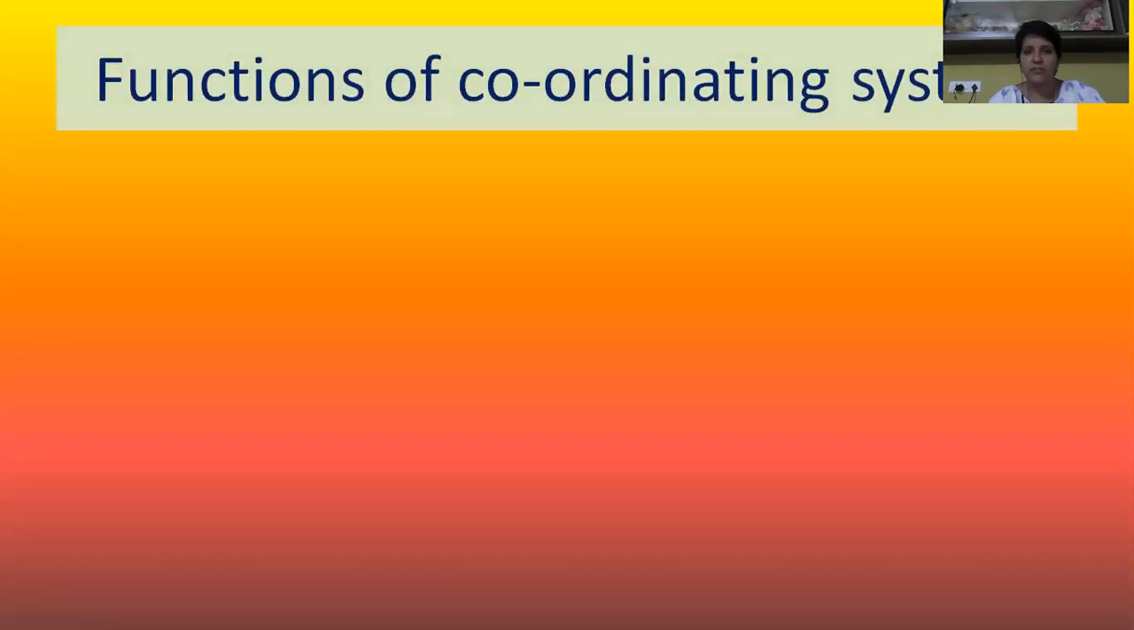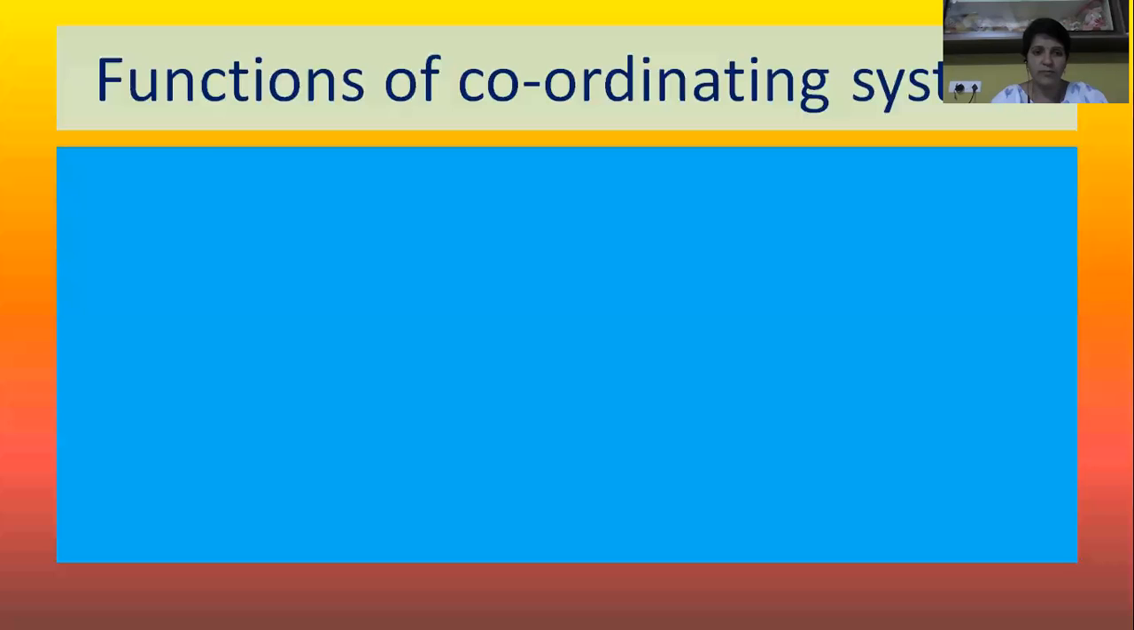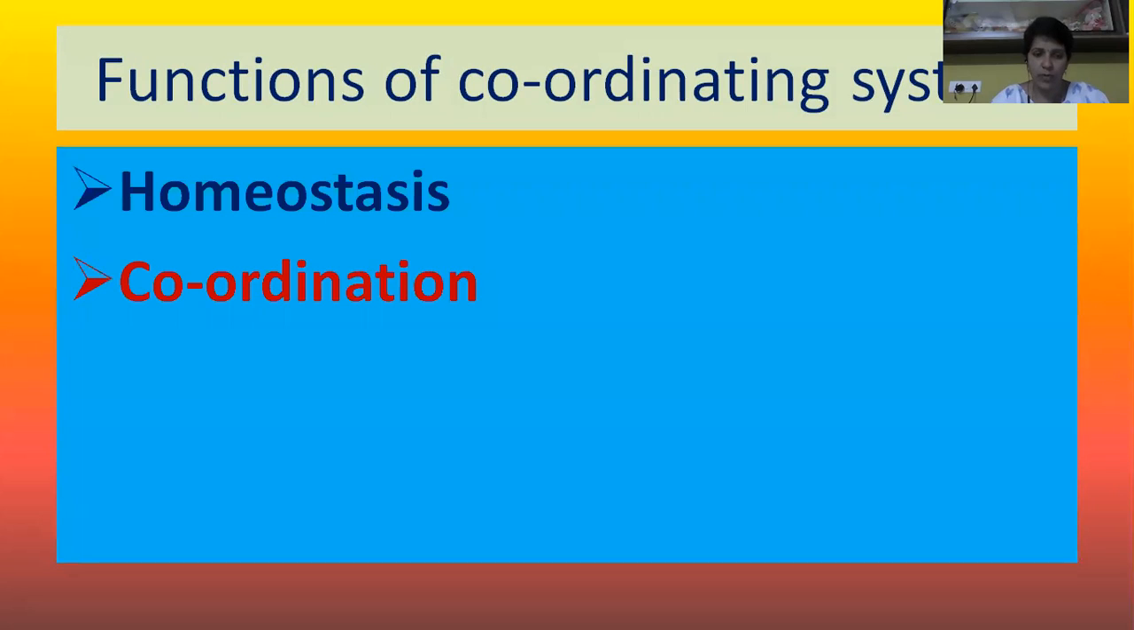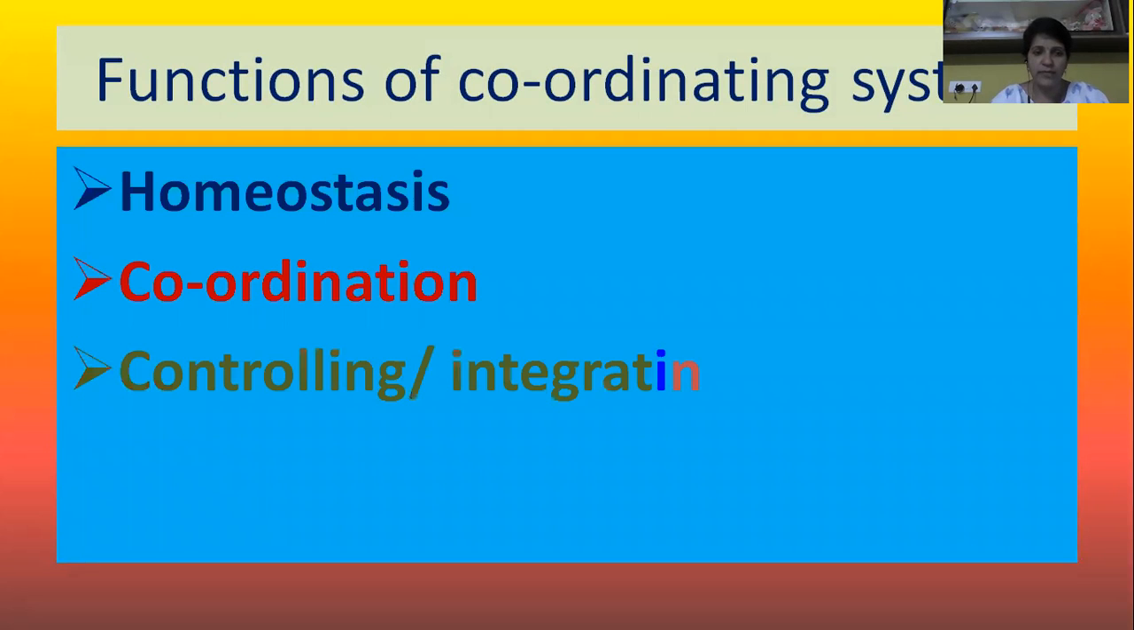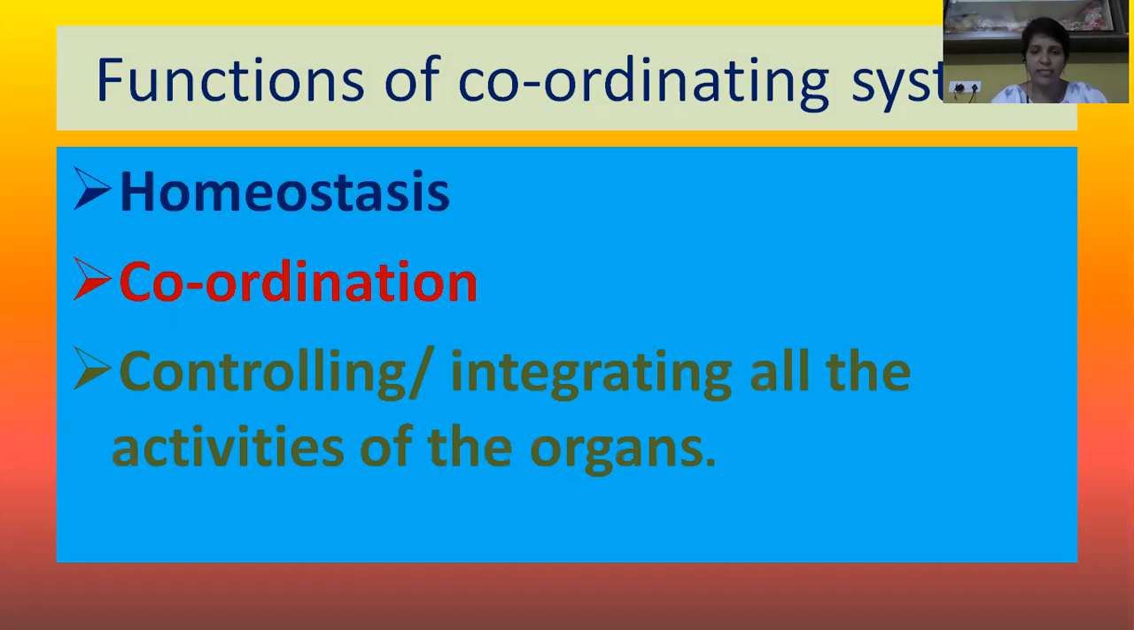So what are the functions of the coordinating system? Just now I told you we have two coordinating systems in our body, the nervous system and the endocrine system. What are their functions? Number one, homeostasis. Two, coordination. And three, controlling or integrating all the activities of the organs. So three functions are carried out by our integrating systems or coordinating systems in our body.